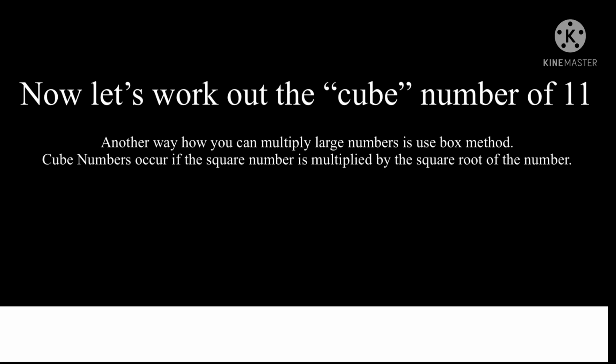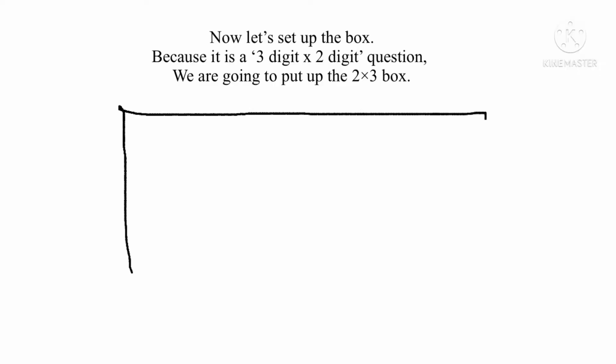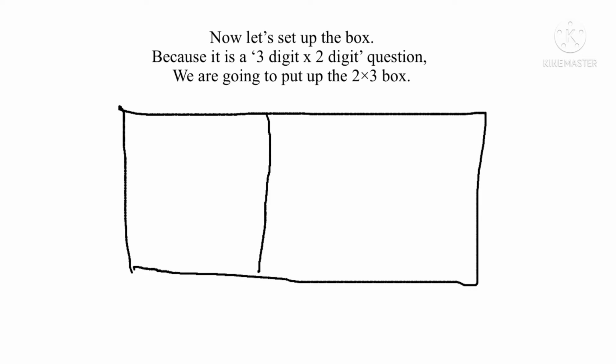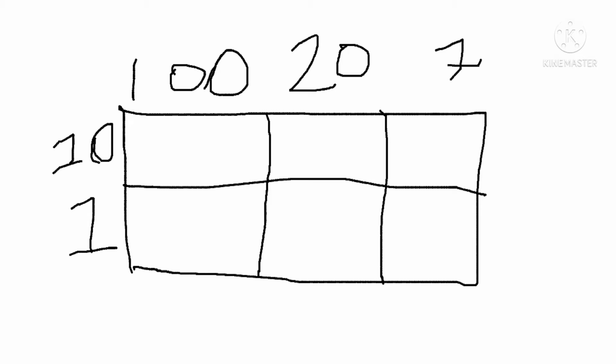Now the cube number of 11. Let's use the box method. We're going to talk about it in the next video. The square number of 11 is 121, so we're going to multiply 121 by 11. It's going to be a 2 by 3 grid. Now let's partition the multiplicand and the multiplier, a pair of factors.